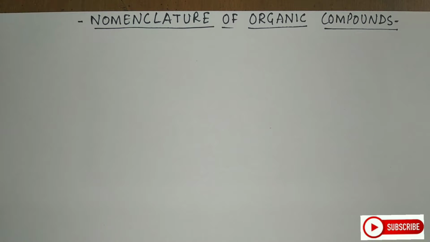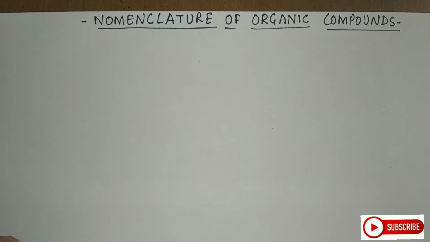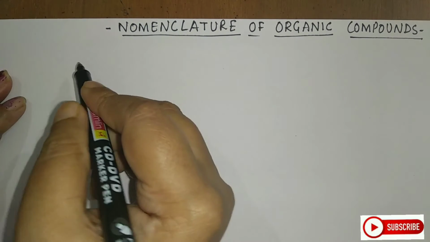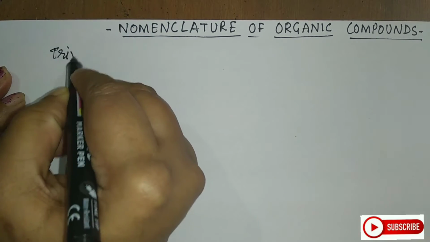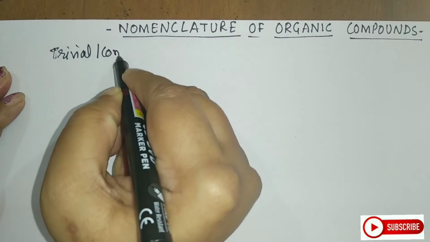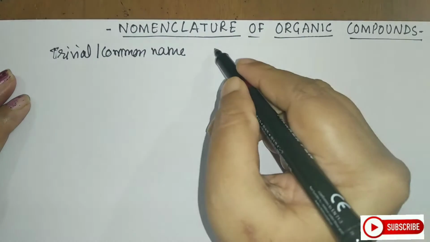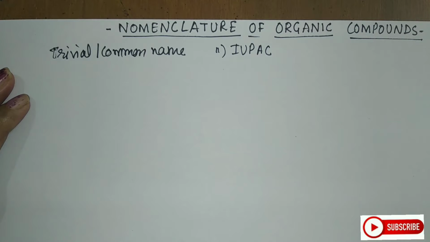Hello students. Today we are going to see the nomenclature of organic compounds. The term nomenclature means the system of naming the organic compounds. In case of aliphatic compounds, two systems of nomenclature are usually used. The first is the trivial or the common name, and the second is the IUPAC name, or you call it the IUPAC system.